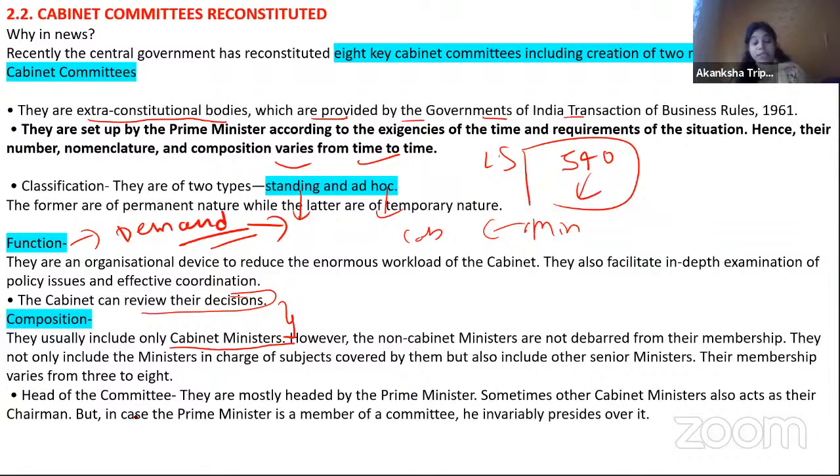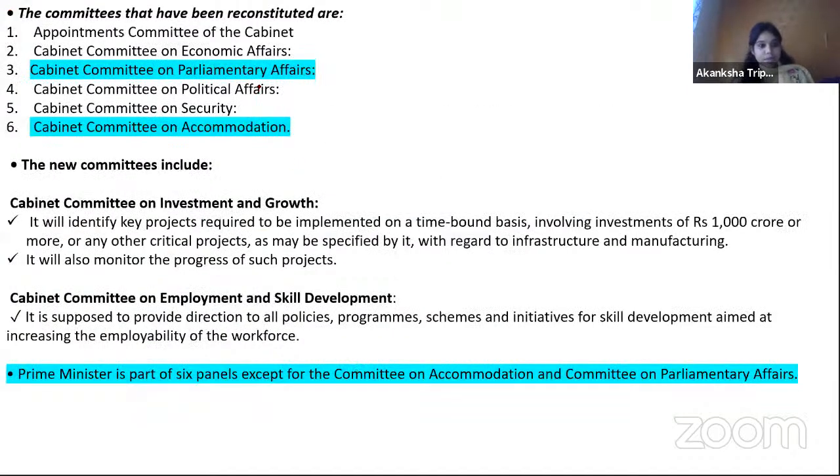Now the second important thing is एक बारी question आया भी था. So who will be the head of the committee? So always remember one thing. Generally, whenever the prime minister is involved in any committee, he invariably presides over it. Generally 99%. But sometimes there are certain committees where the prime minister is not a member. So that time maybe another person will become the chairperson and so on. So earlier we had 6 committees. 2 committees have been constituted. So I'm just reading it so that at least you can recall in the examination.